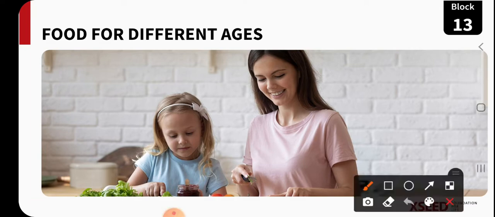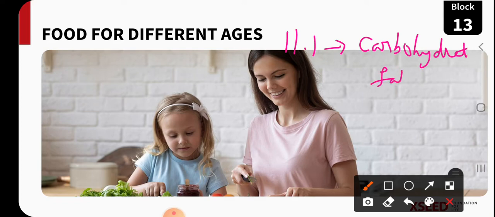So in this chapter, in 11.1 LP, we learned about some of the nutrients like carbohydrates, fats and proteins, and the role of these nutrients in our body growth.